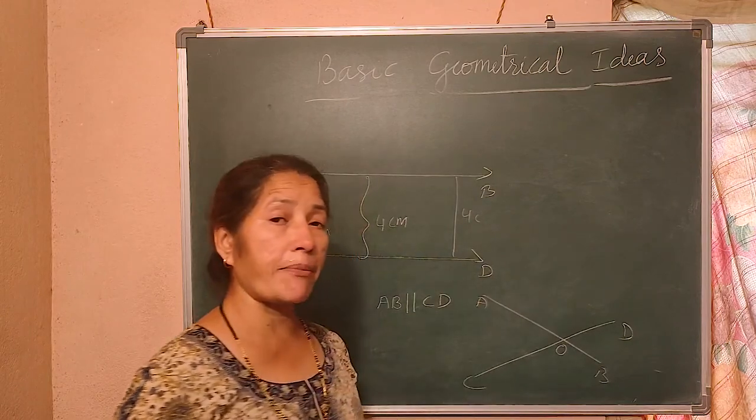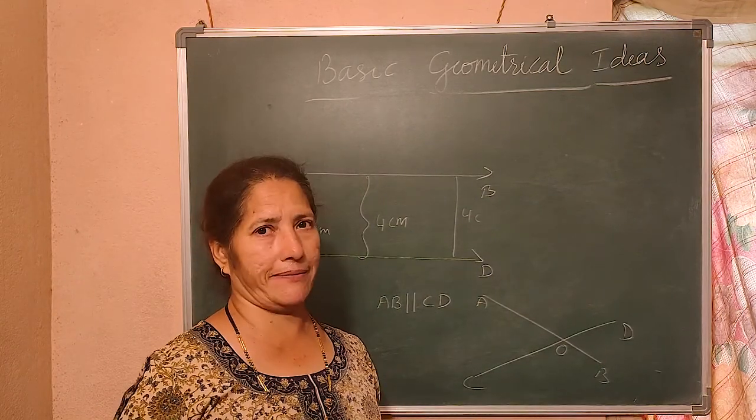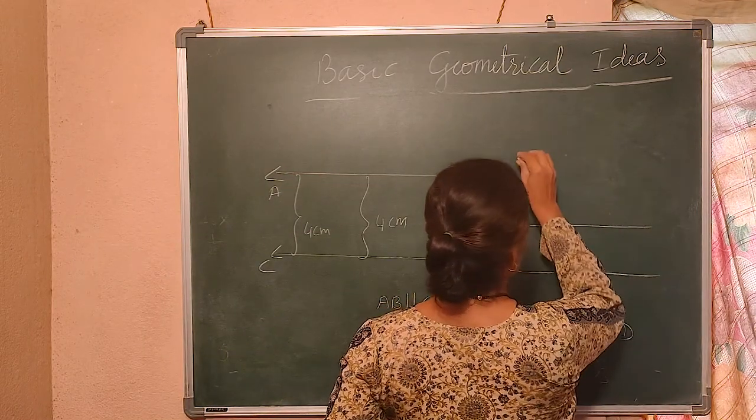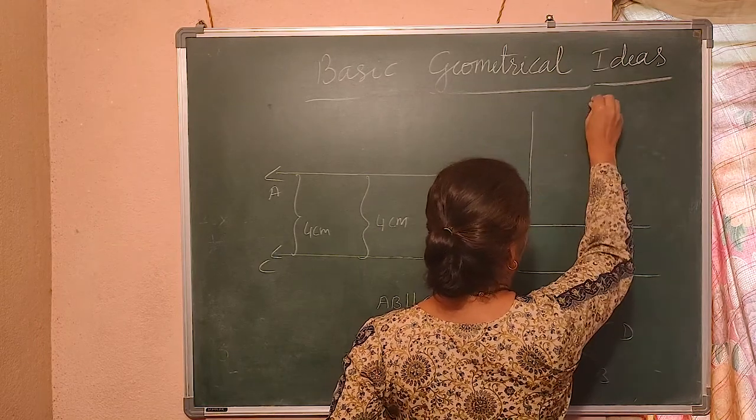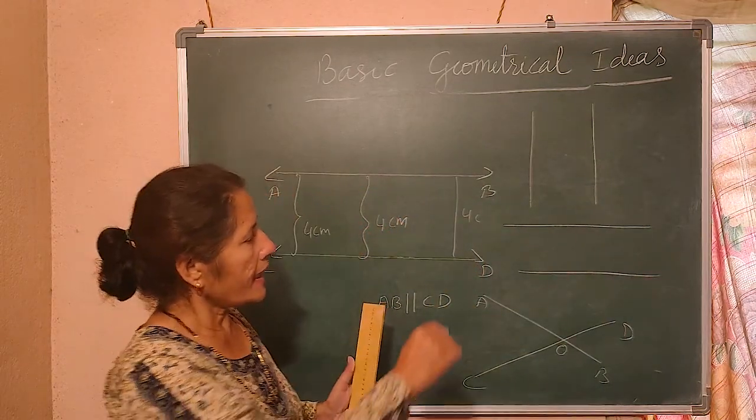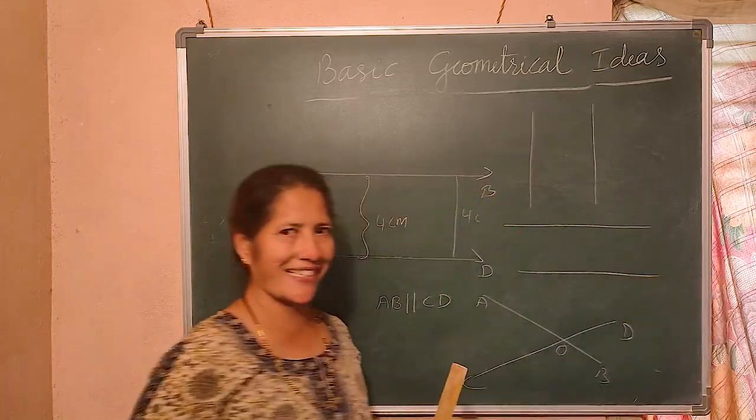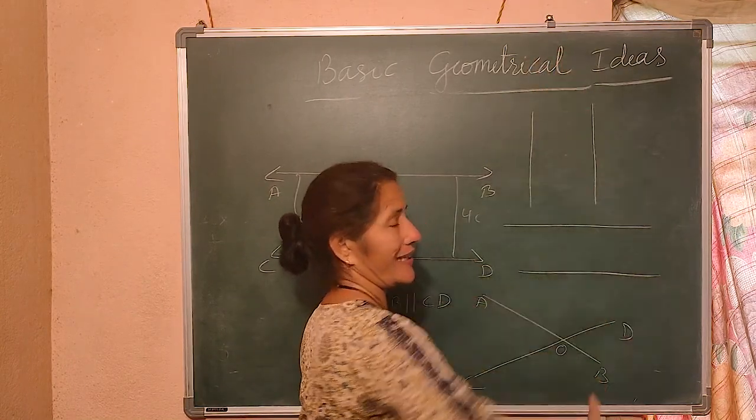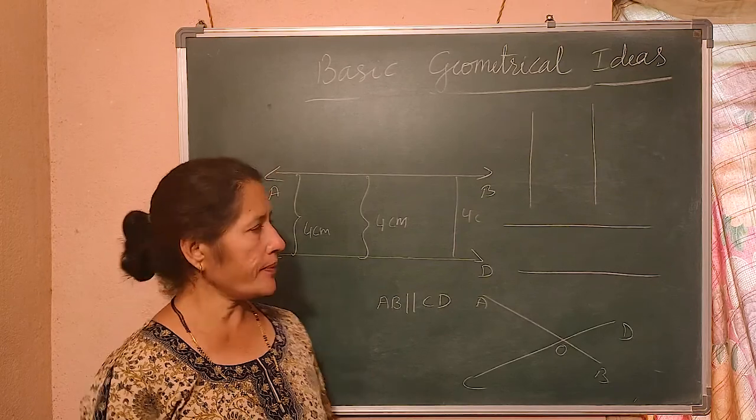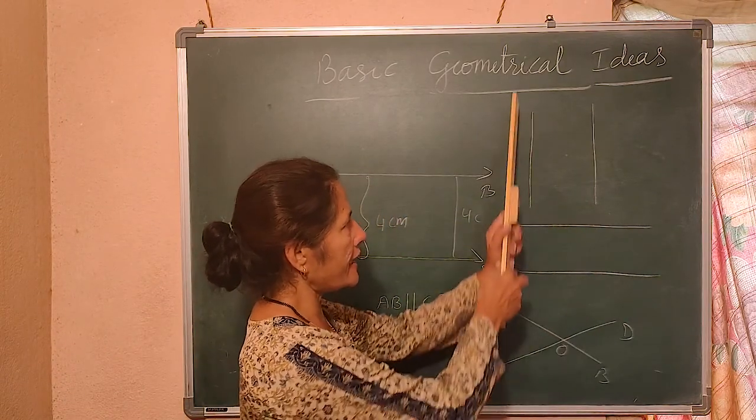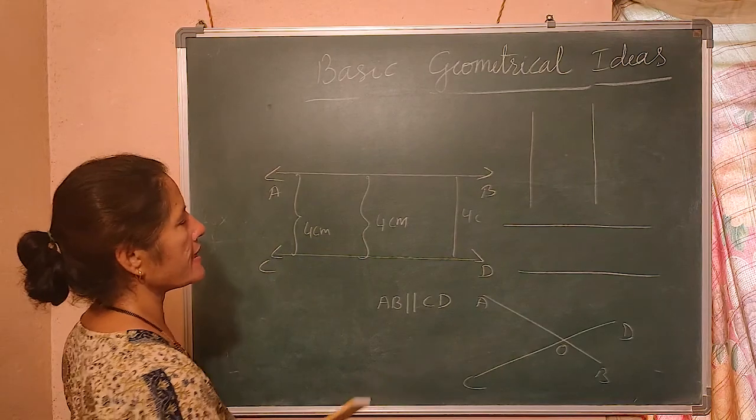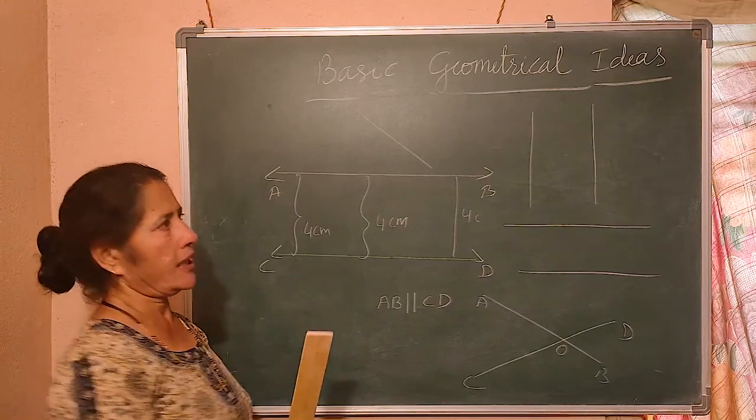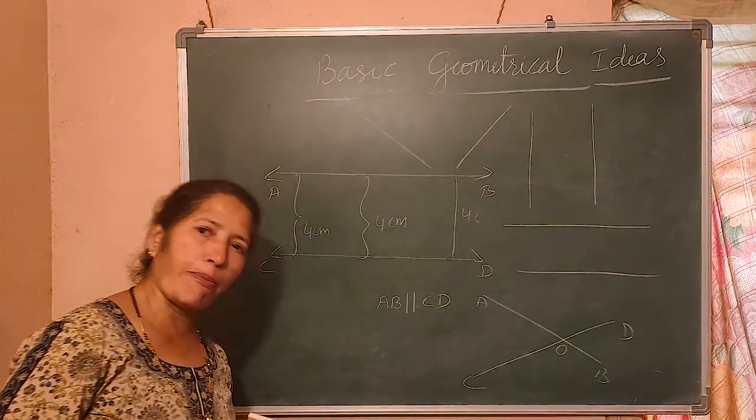Now, you should know what is the meaning of straight line and oblique line. What is a straight line? Like this also straight, like this also straight. See, they are horizontal lines. And these are vertical lines. You understand? If I draw like this, they are oblique lines. If I draw like this, they are oblique lines.